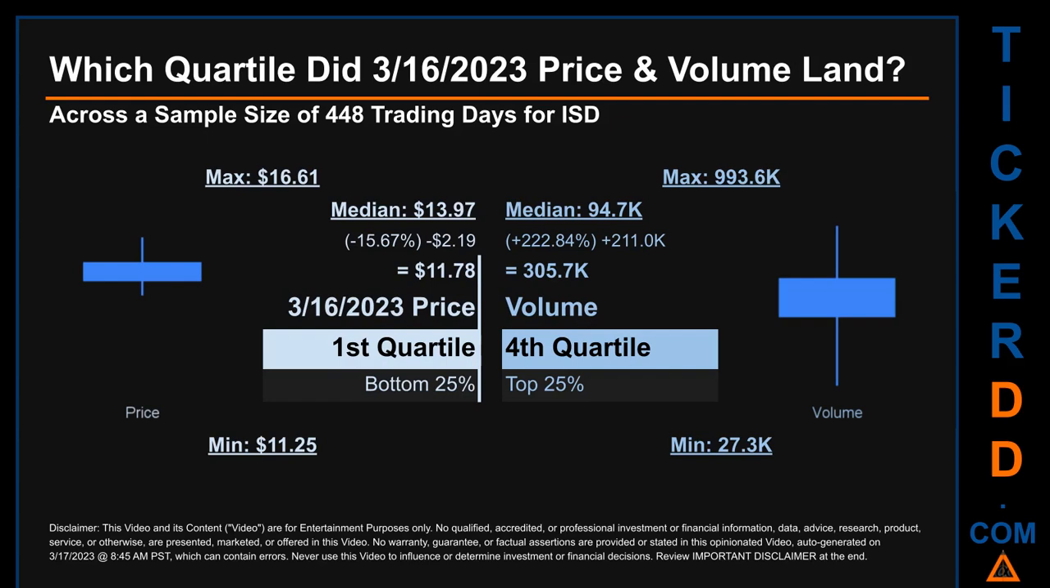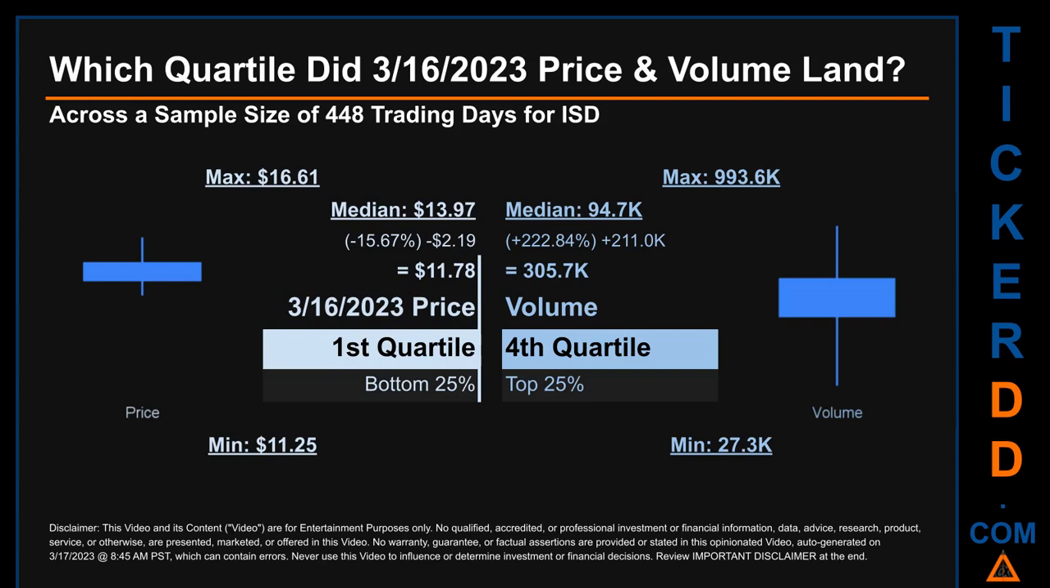The day's volume landed within the fourth quartile, marking it within the top 25% of all sampled daily volume, which saw a max daily volume of 993.6 thousand and a minimum of 27.3 thousand. Quartiles tell us about the spread of a data set by breaking that data set into quarters, just like how the median breaks the set into half.